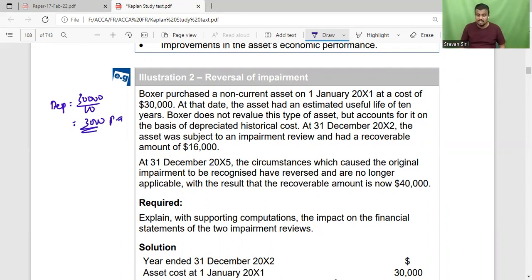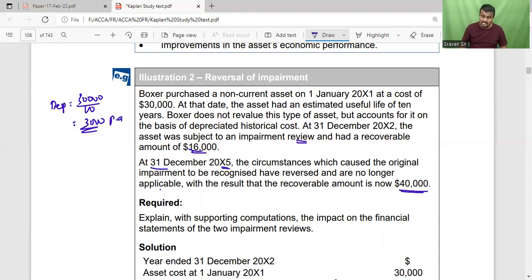Boxer does not revalue this type of asset but accounts for it on the basis of depreciated historical cost. At 31st December 20X2, it was subjected to impairment review and had a recoverable amount of 16,000. At 31st December 20X5, circumstances which caused the original impairment have reversed and no longer apply, with a resulting recoverable amount of 40,000.